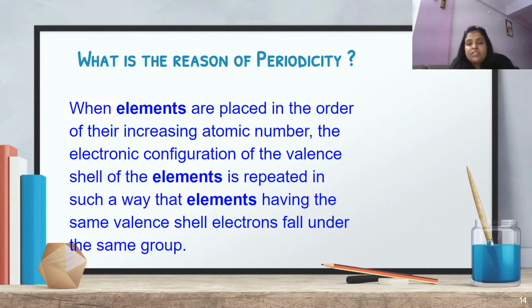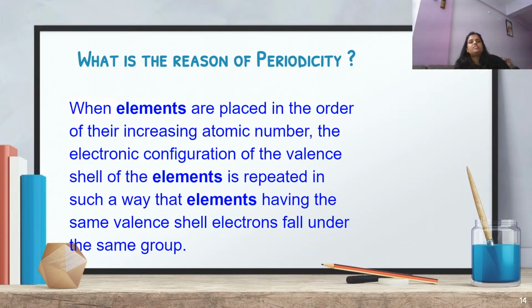He could not give the reason for periodicity, because he was taking atomic weight as the base of classification. And there are many isobars, like argon and calcium, and even isotopes are there. So there are so many doubts if you take atomic weight as the criterion for classification. Because he took atomic weight as the criterion, he could not explain periodicity. What is it? Repetition of properties. So repetition of properties is the result of what? Let me tell you in the very next screen.